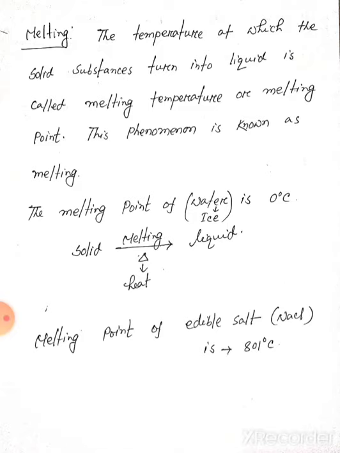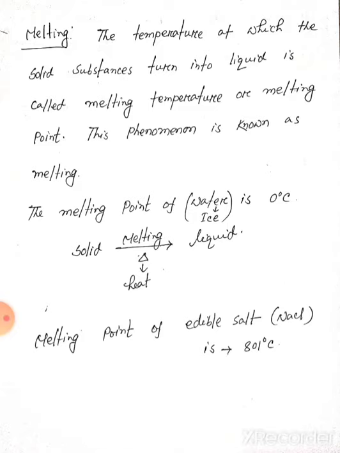So what is melting? The temperature at which solid substances turn into liquid is called melting temperature or melting point, and this phenomenon is known as melting.